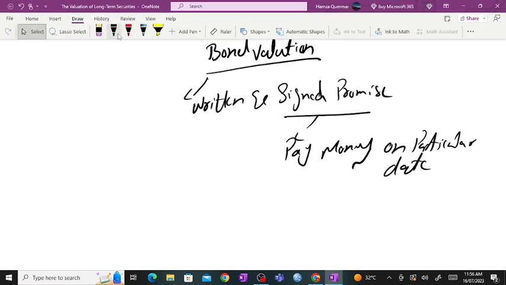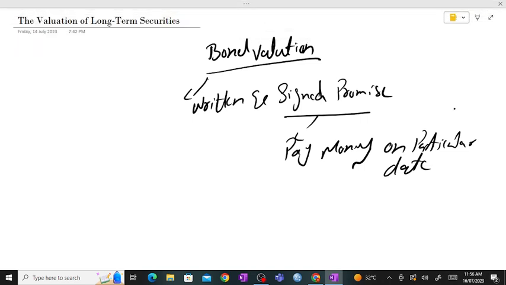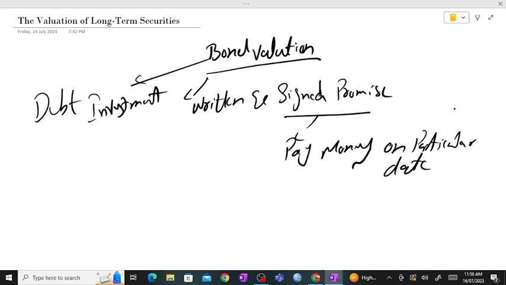We have a different definition of bonds. Another definition: a bond is a written and signed promise. It is a debt investment, keep that in mind, or a kind of loan for the company.